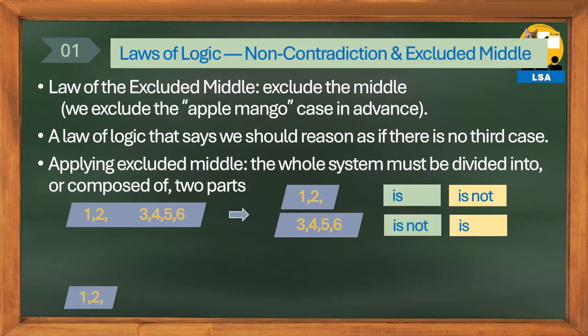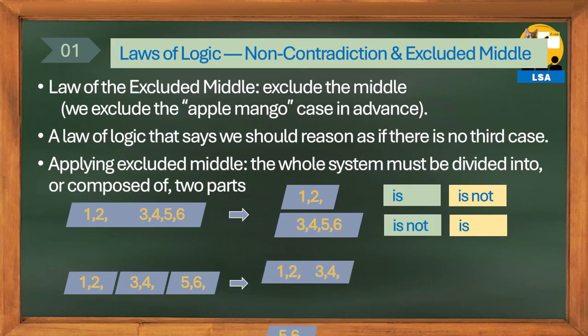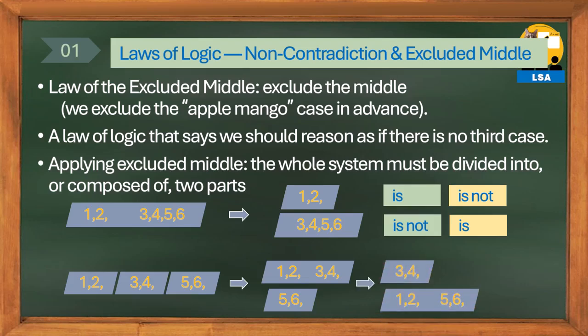Even if it consists of 3 parts, 1, 2, and 3, 4, and 5, 6, you must think such that if you group 1, 2, 3, 4, the rest is 5, 6, and if you separate 3, 4, the rest is 1, 2, 5, 6, ensuring only the states of is and is not exist.